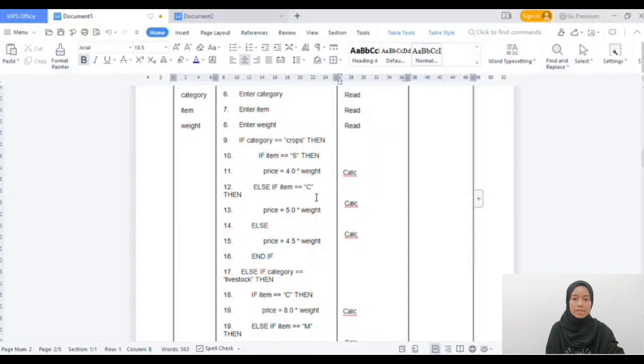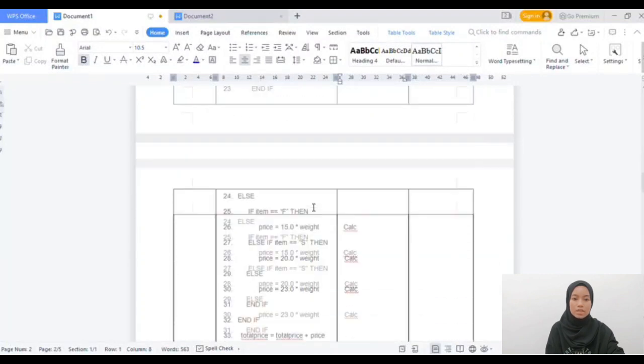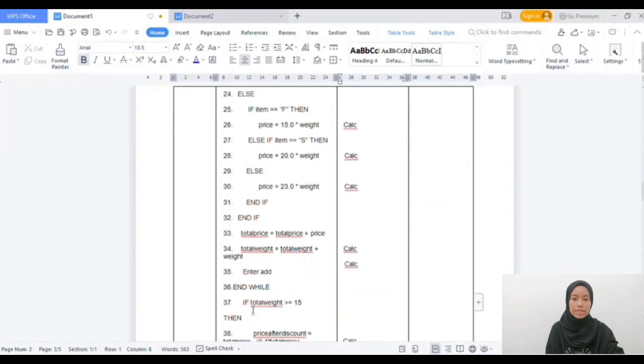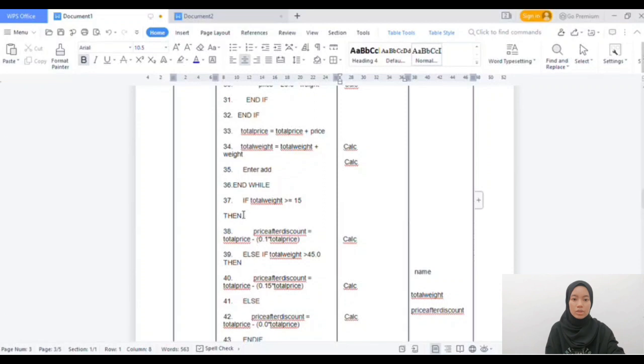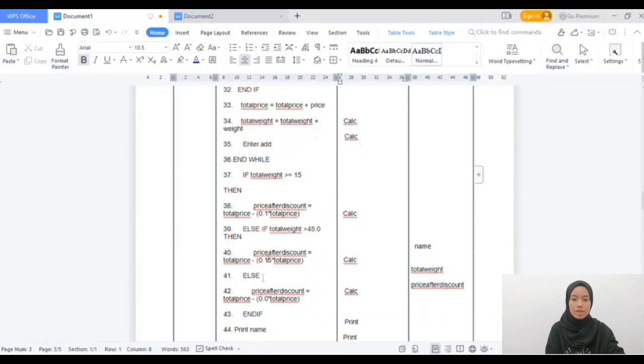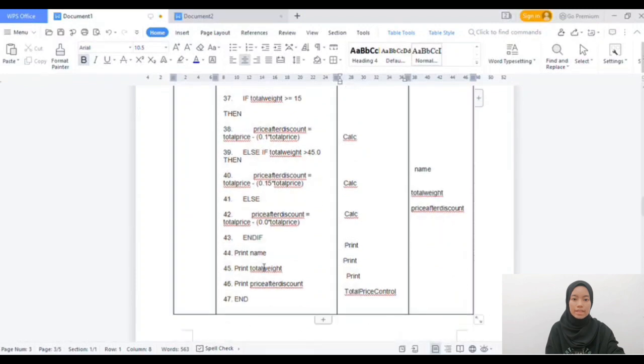After that, the system will calculate the price, total weight, total price, and price after discount based on the input entered by the user. Price after discount will be calculated in the total weight decision based on the condition inside it. After the end if, we can see that name, total weight, and price after discount will be printed on the system.